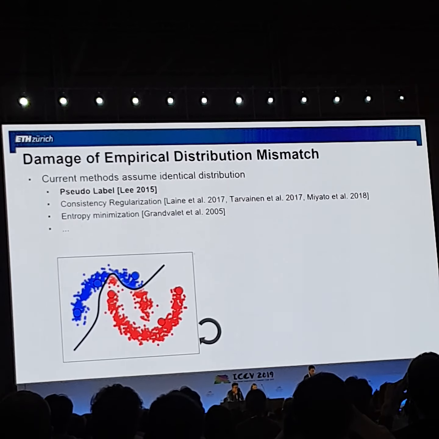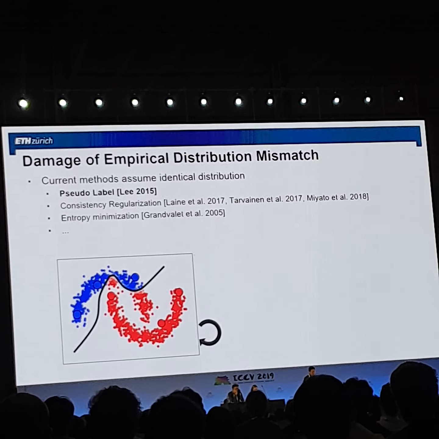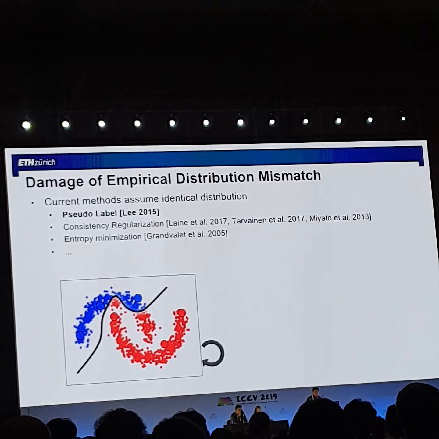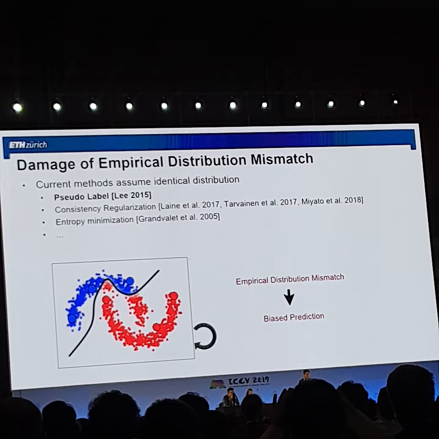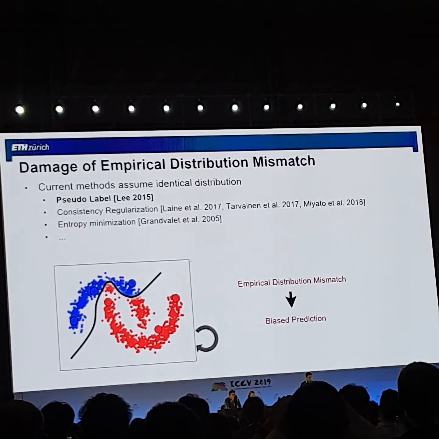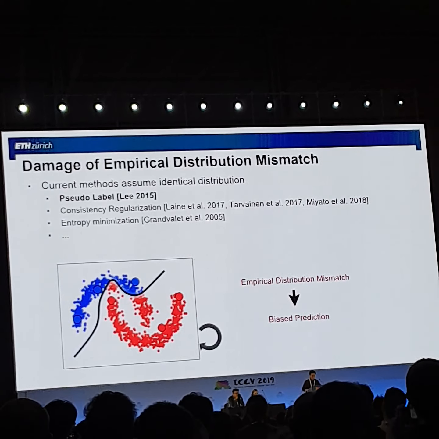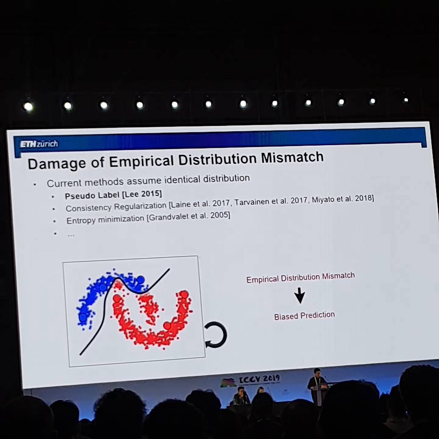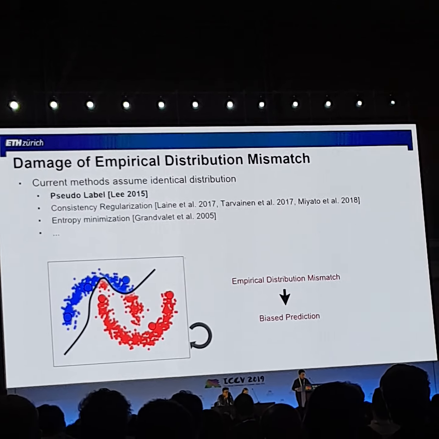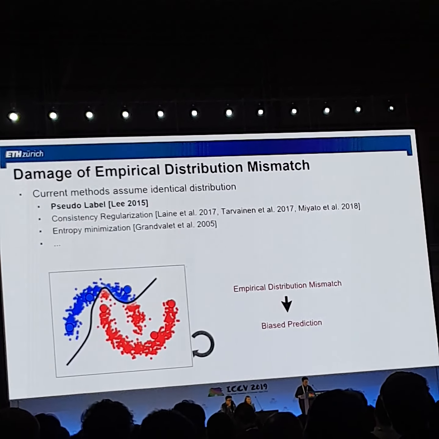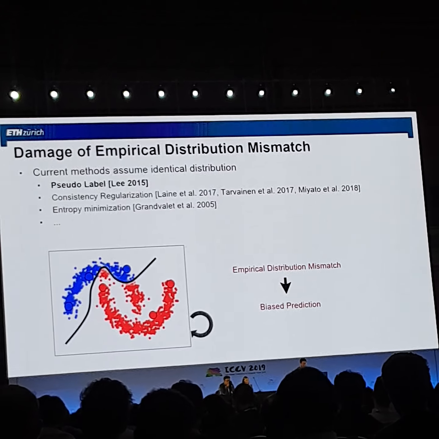But why? This is because the model overfits to the biased empirical distribution, which leads to biased predictions. The limited amount of labeled samples leads to an empirical distribution that deviates from the true underlying distribution. And as a consequence, a model trained on the labeled data is unlikely to generalize well to the unlabeled data.